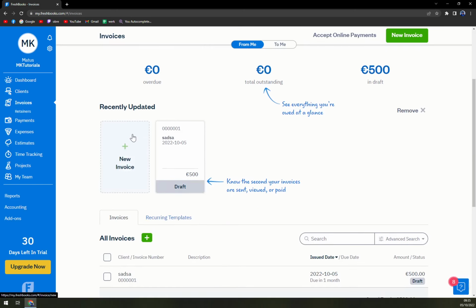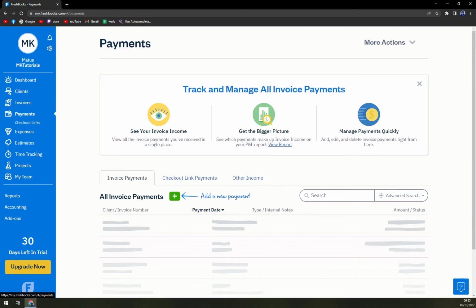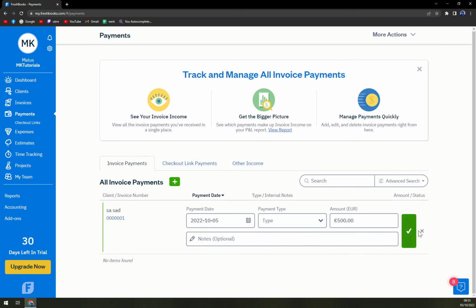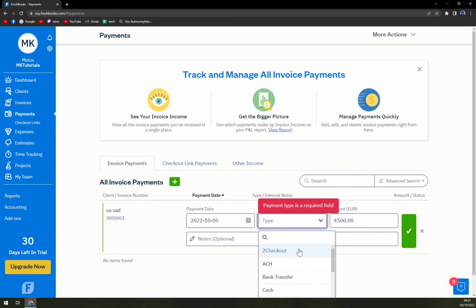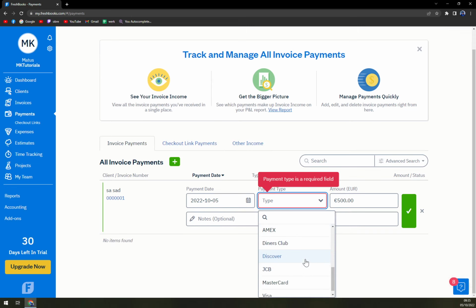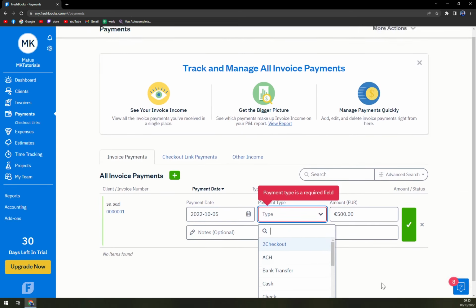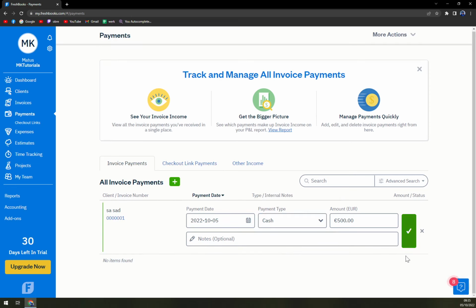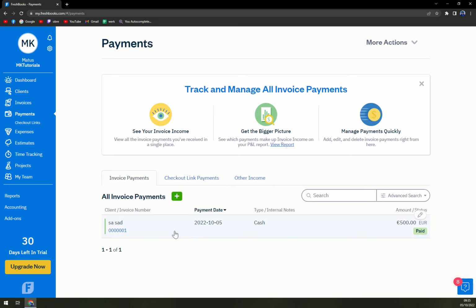So it's time to add an invoice. So this one, it's number 00001, and then yeah, we need to pick how we want to pay for it. For example, bank transfer, for example, cash, and that's it. We just created the payment, and it's really easy as that.